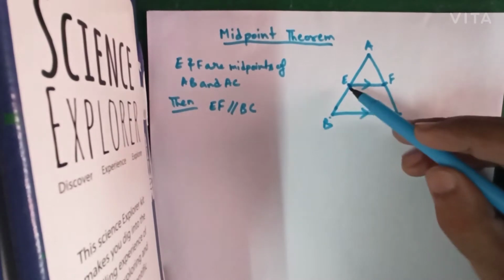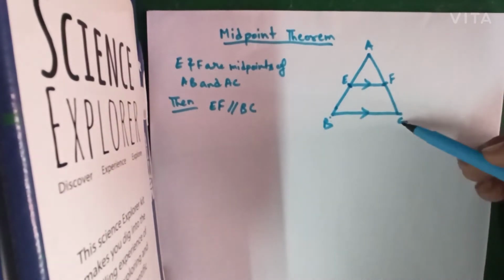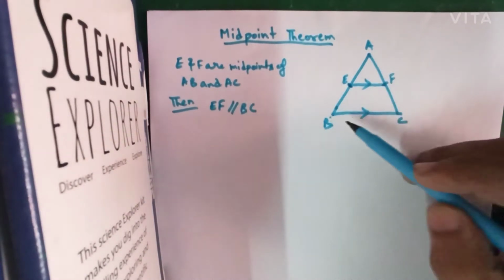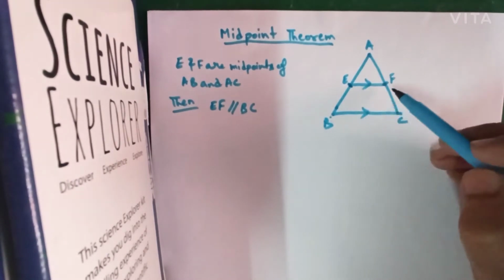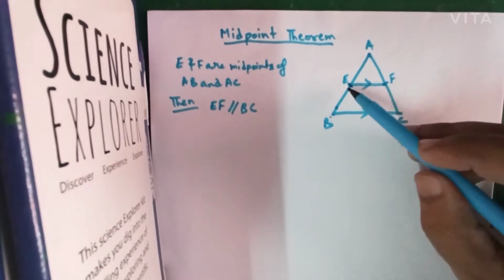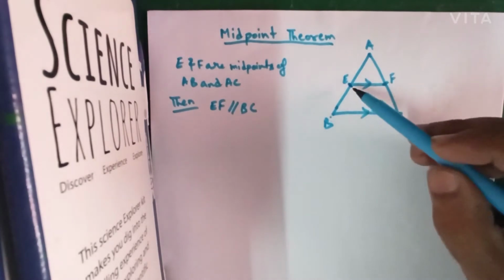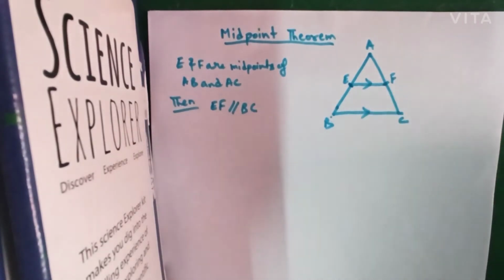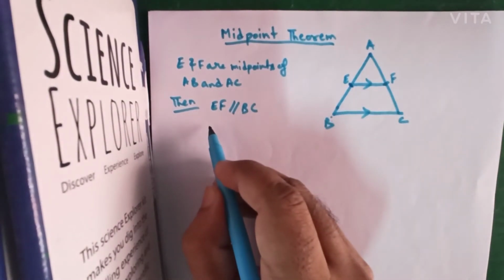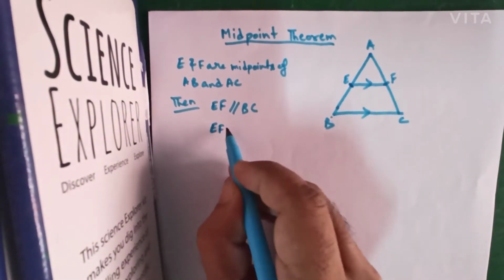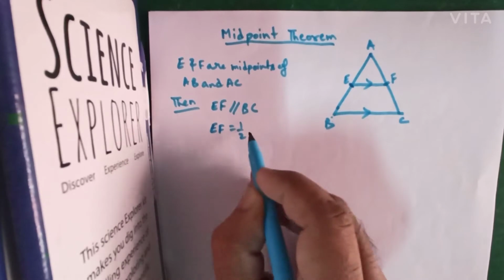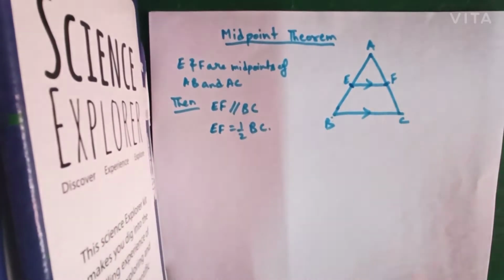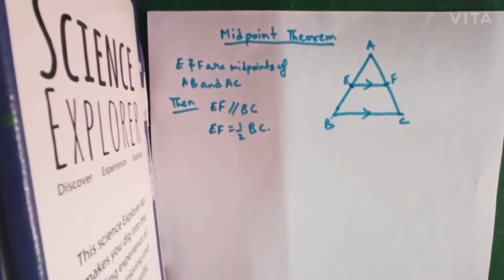AB is the first side whose midpoint is E, AC is the second side whose midpoint is F, and BC is the third side. So this line segment EF joining the midpoints of two sides AB and AC will be parallel to the third side BC, and this EF will be half of the third side BC. This is called the midpoint theorem.